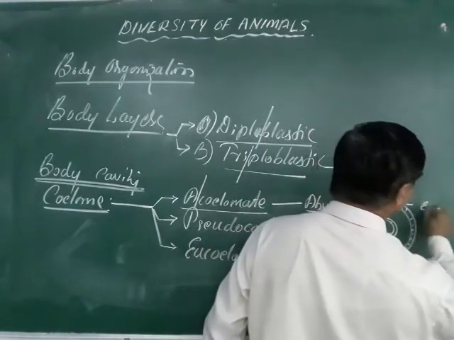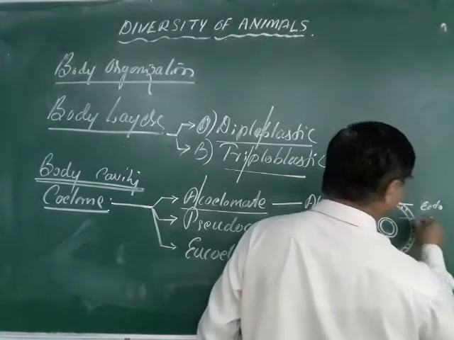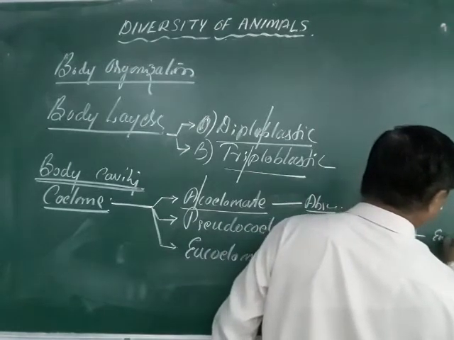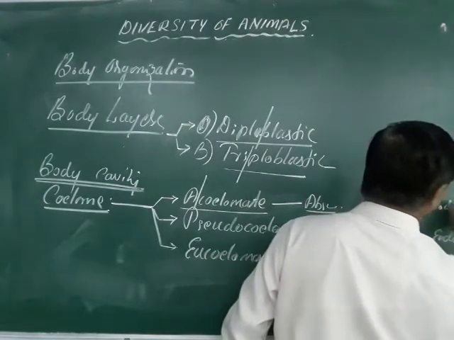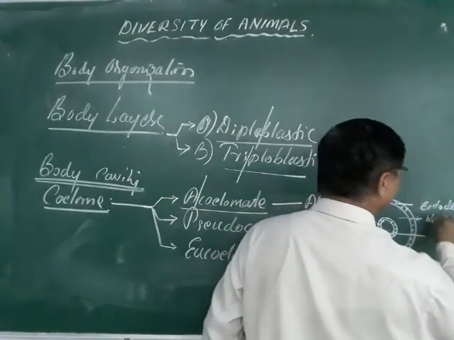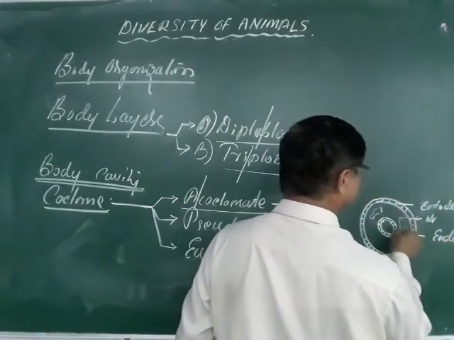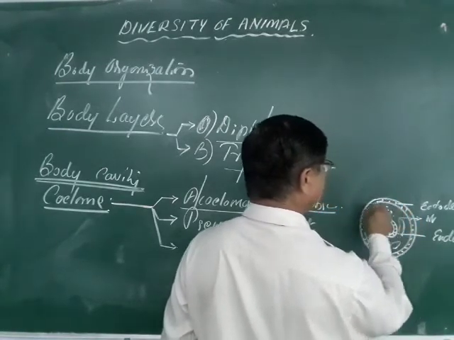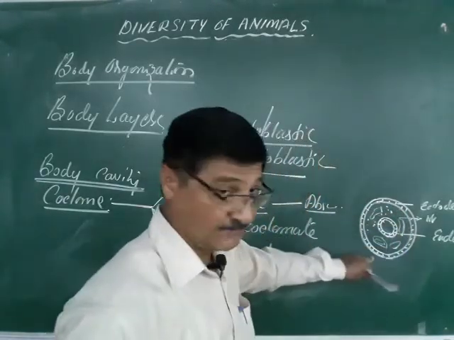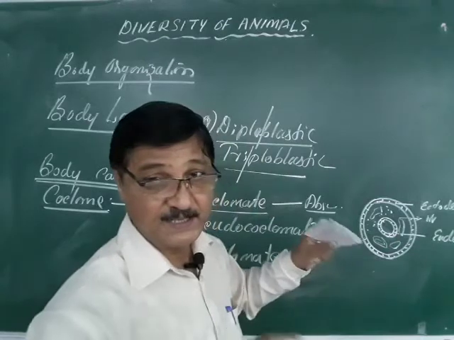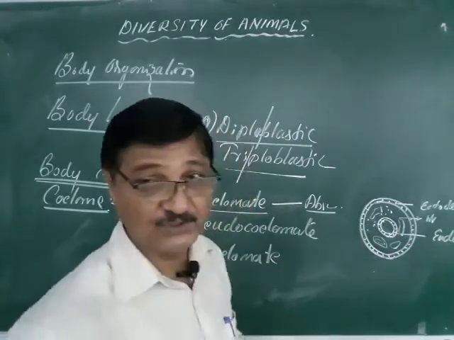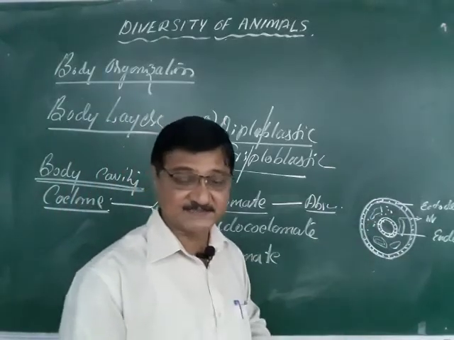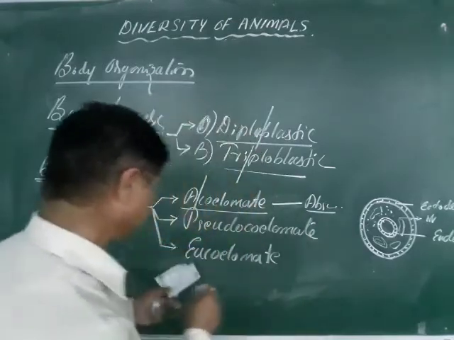This is the ectoderm, and in between there is a mesoderm, but this mesoderm has patch-like structures. Between the endoderm and the ectoderm it looks like there is a cavity, but actually there is no cavity at all. The mesoderm has small patch-like structures, but it gives the appearance of a cavity.